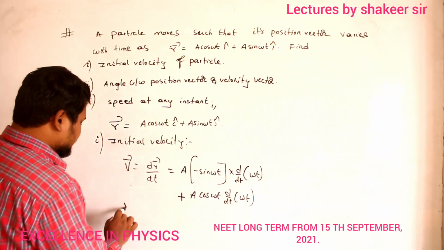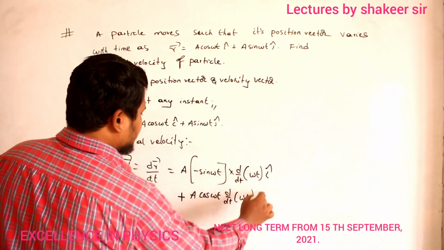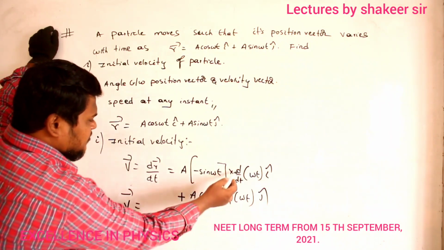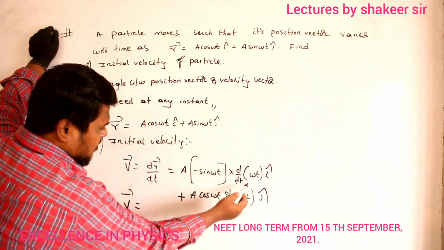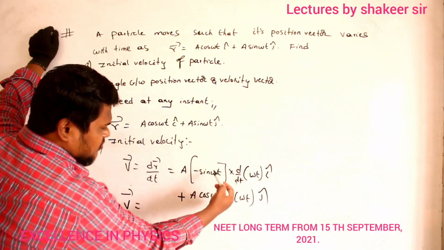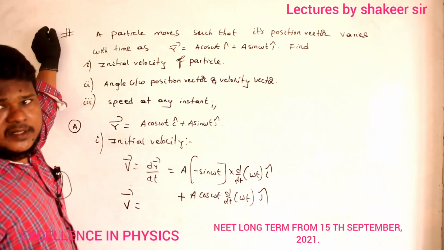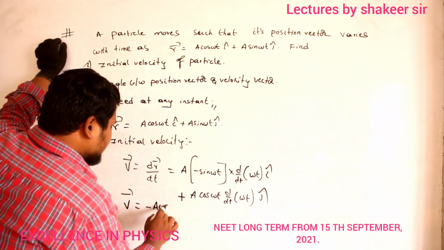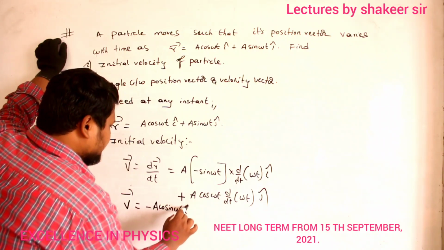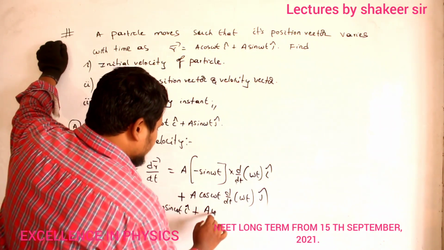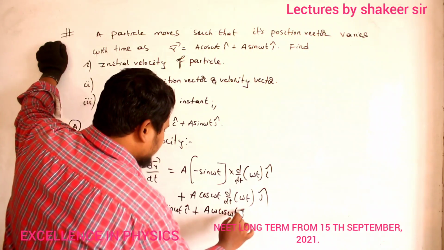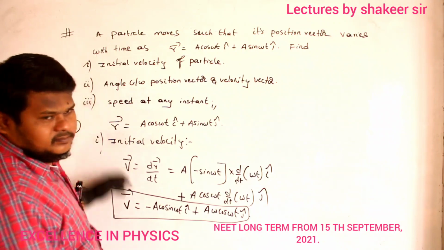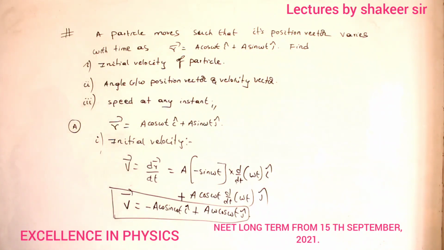Clear, no? So therefore, what is the velocity vector, i cap and j cap? So therefore, velocity vector is equal to, now see, differentiation of omega t is omega, because omega is a constant, no? Take this omega out of the brackets, then you will get dt by dt, value 1. So therefore I will write minus a omega sin omega t i cap plus a omega cos omega t j cap. So this is my equation for velocity, that's all. Why are you thinking so much? That is my equation for velocity. Understood?